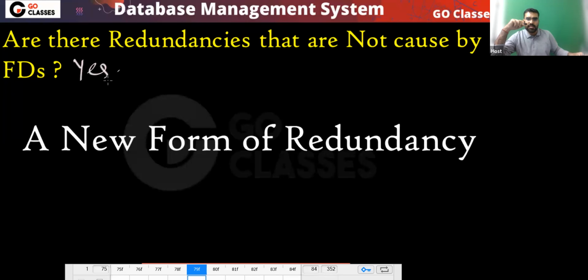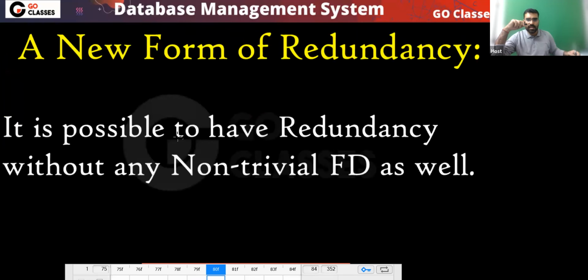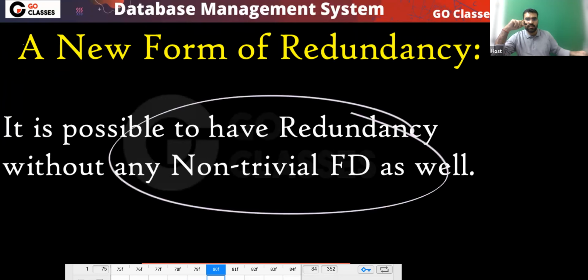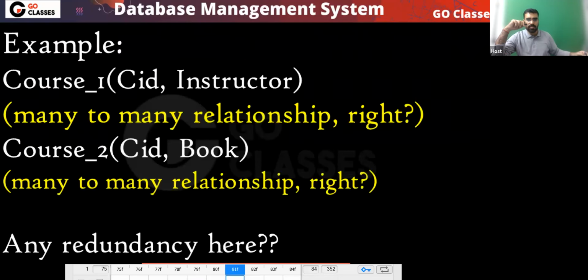The answer is yes. A new form of redundancy, a new form of dependency. Is it possible to have redundancy without any non-trivial FD? Yes, it is possible. Another example you can take is CID and instructor, but I leave this question to you. This is a many-to-many relationship. One course can be taught by many instructors, yes or no?